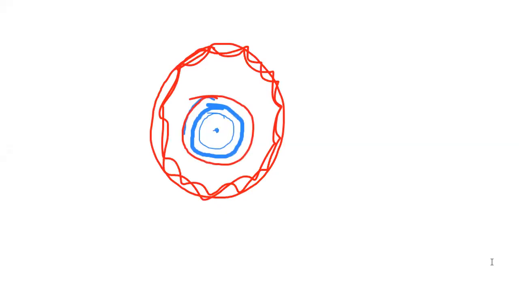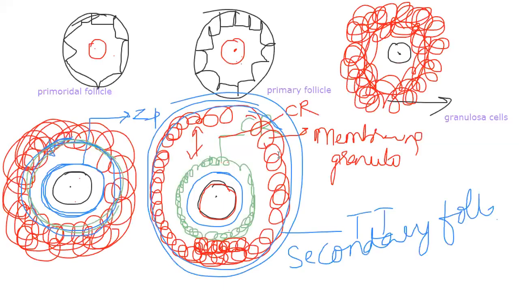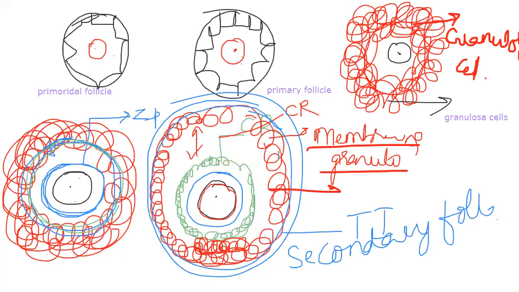Earlier, you will find some confusion here. When simple epithelium becomes compound epithelium, we called those granulosa cells. This minute difference is not given by the textbook. This is the granulosa cell, and this is the membrana granulosa. That's the difference, a very small difference. Granulosa cell, then after formation of corona radiata, we call it membrana granulosa.